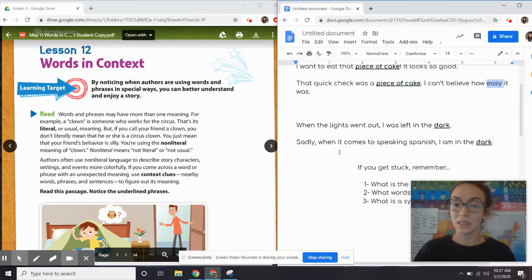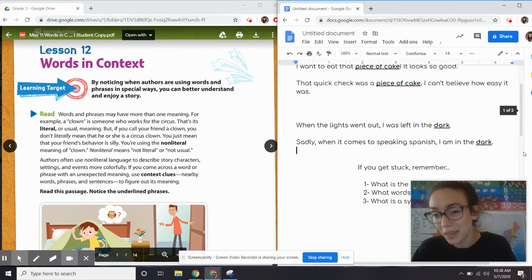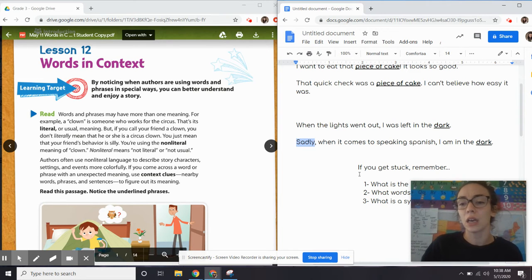Let's look at another example. It says, the lights went out. I was left in the dark. Well, were they in the literal dark? I believe so because what went out? The lights. Now, down here it says, sadly, when it comes to speaking Spanish, I'm in the dark. It started with this keyword, sadly. So let's ask ourselves, do we think that this person can actually speak Spanish? I said they're in the dark. When I'm in the dark, I can't see anything. It says, sadly. I don't think that they can speak Spanish because it says, sadly, I'm in the dark. In other words, I can't do it. Okay?